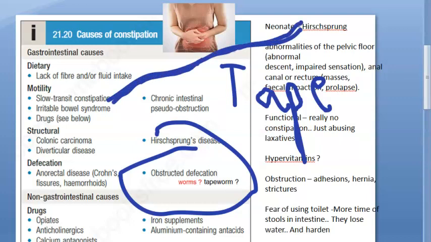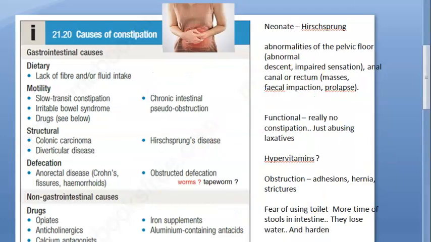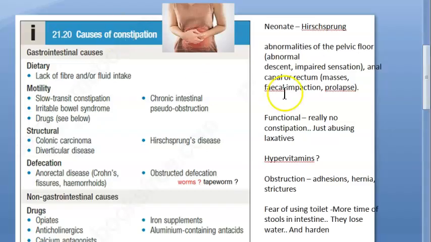Or it could be some other obstruction, some stricture which is causing an obstruction, or there could be some adhesion which is causing an obstruction, right? Or there's a hernia, possibly. So that also you should consider. People, these points you should write in the exam, right? This topic that we are discussing in this video is causes of constipation, only causes. So elaborate on each of these, okay?